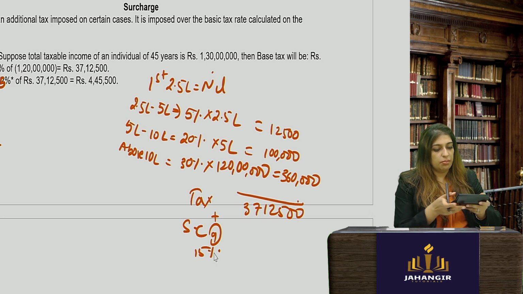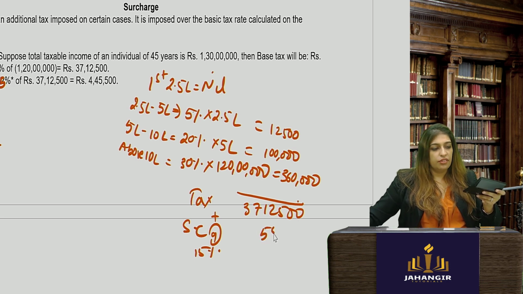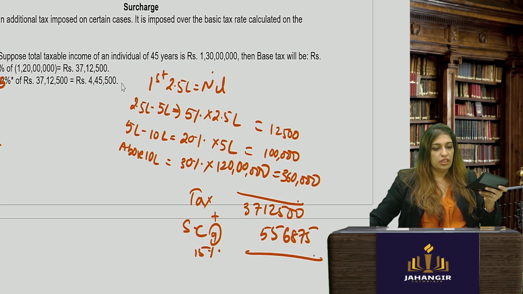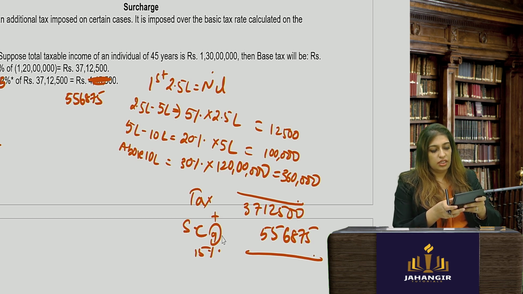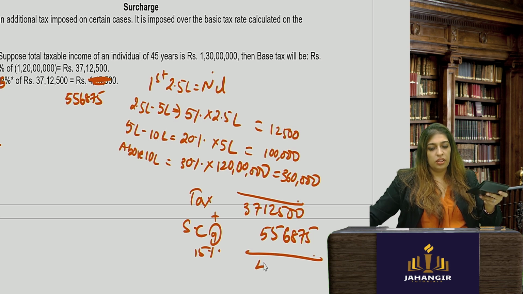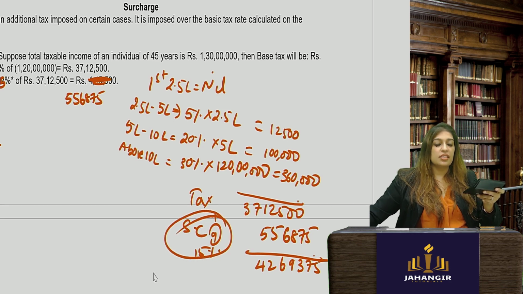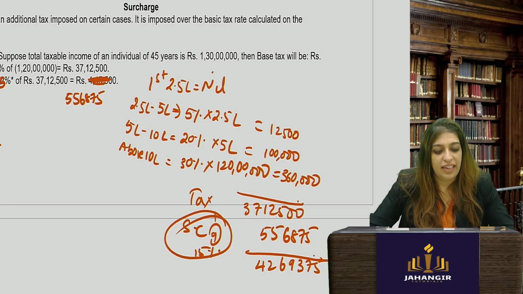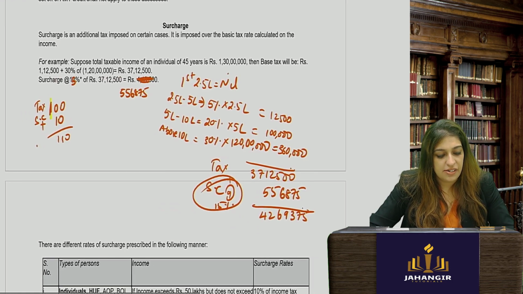15% of this comes up to 5,56,875. Okay, added to 37,12,500, you'll get total tax payable as 42,69,375. What did you do? You paid surcharge, tax on tax. Okay.